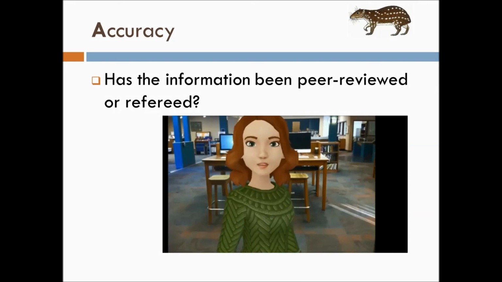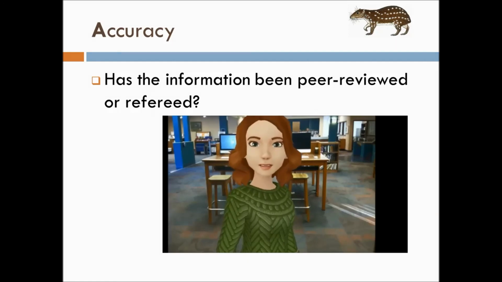Finally, has the information that you're reading been peer-reviewed or refereed? This means, has another expert checked it out to make sure it all looks okay?